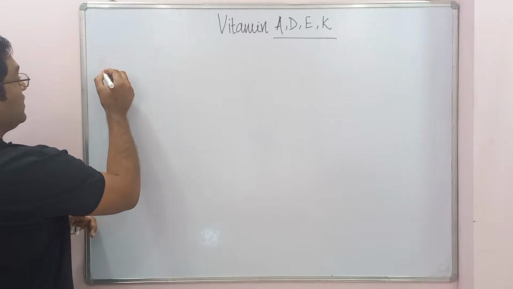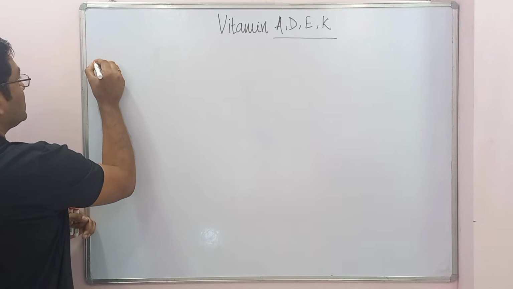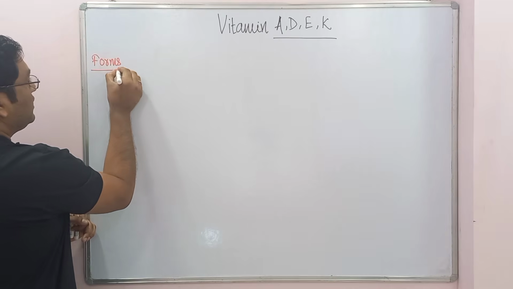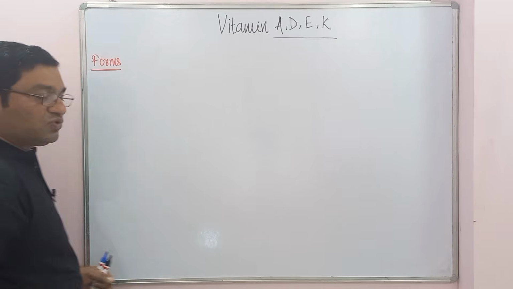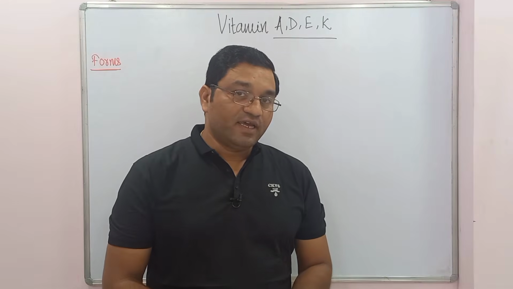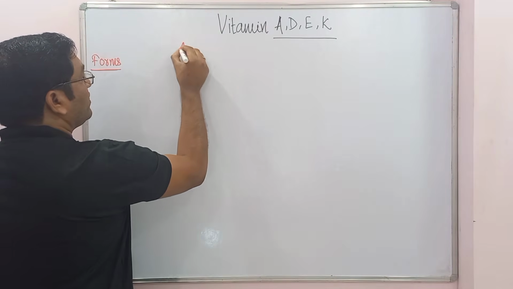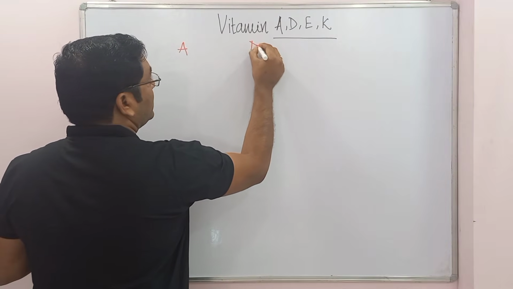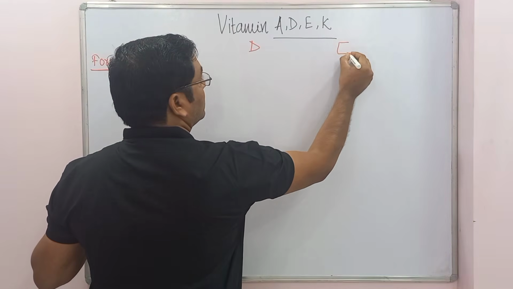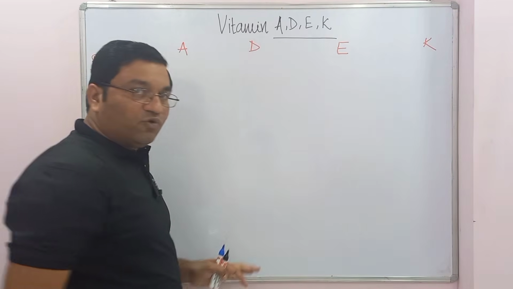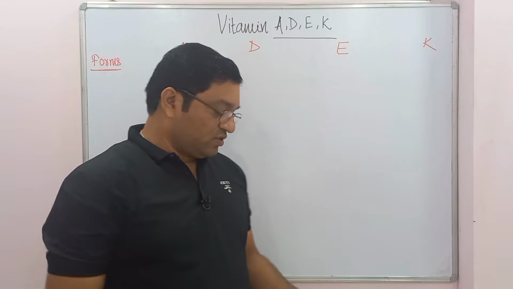So the first thing is the forms, the various forms of the vitamins, or in terms of vitamin A, it is also known as vitamers of vitamin A. So we'll discuss the various forms of vitamin A, then D, vitamin E and vitamin K. So these are the 4 fat soluble vitamins.